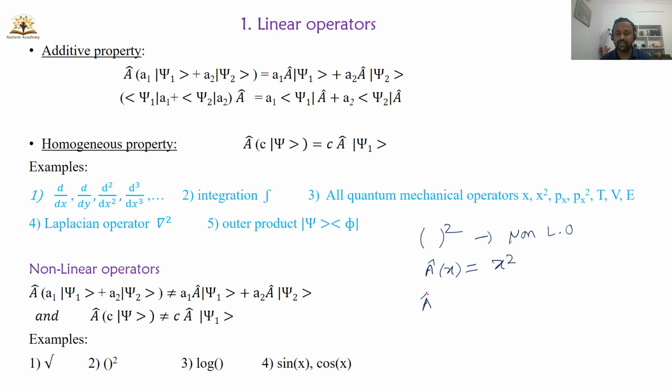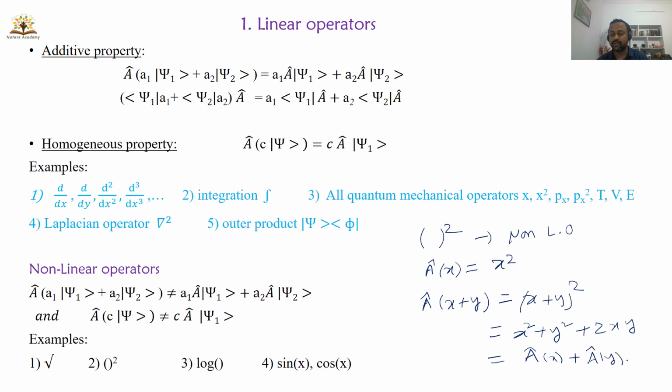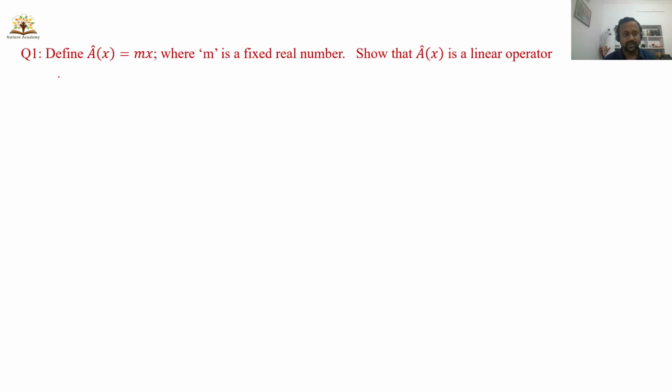To check the condition, just replace x with x plus y. Then you can write x plus y whole square, which can be written as x square plus y square plus 2xy. So x square is nothing but A operating on x, y square is nothing but A operating on y, plus there is a 2xy term. That means this is also not a linear function. Similarly, you can check that log and sin x functions are also non-linear functions. Let us solve one problem here. This is question number 1.